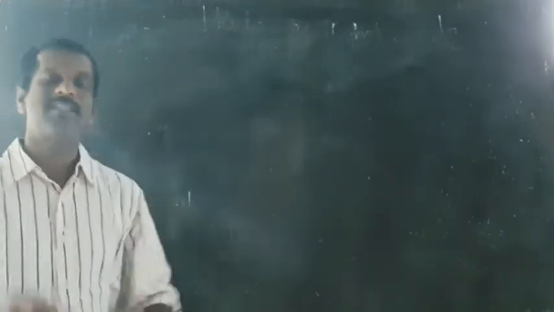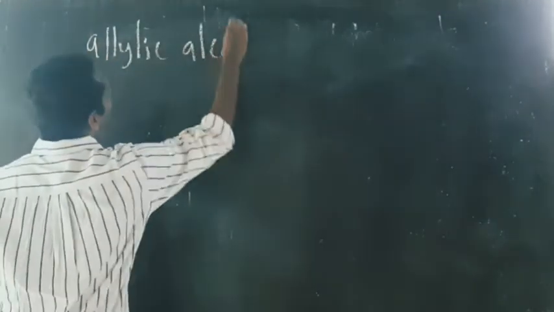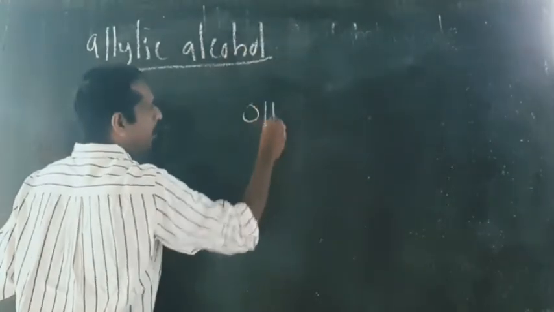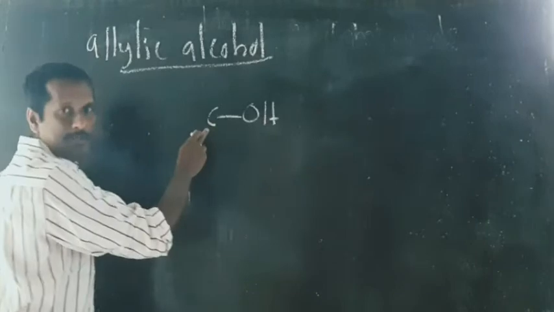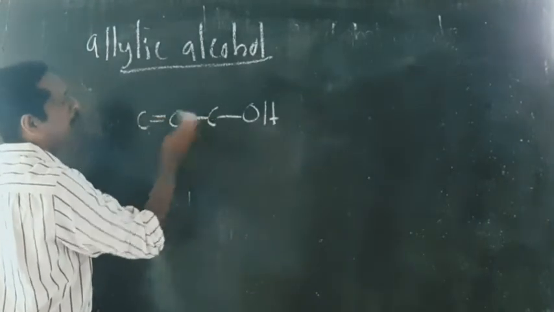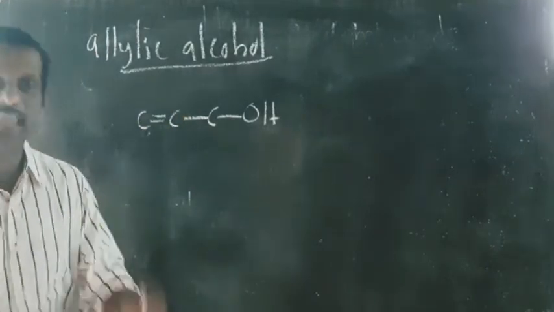Next is, this is also you have studied in alkyl halides. Next is allylic alcohol. What do you mean by allylic alcohol? In allylic alcohol, the OH group is attached to sp3 hybridized carbon, which in turn is attached to sp2 hybridized carbon. This type of alcohol is known as allylic alcohol.